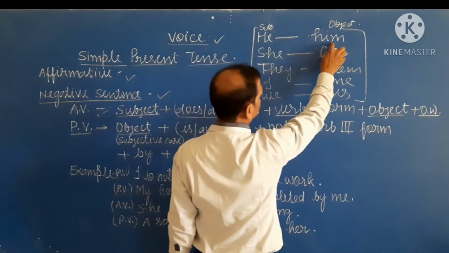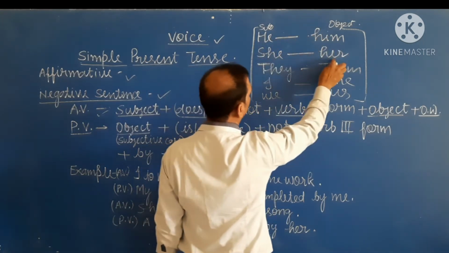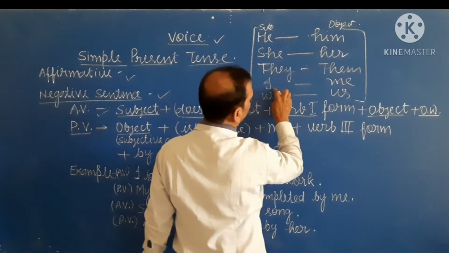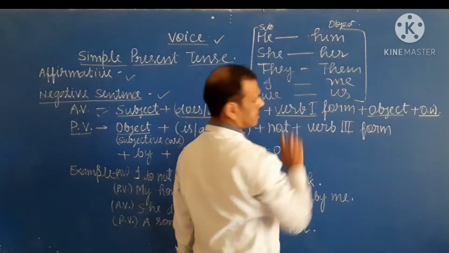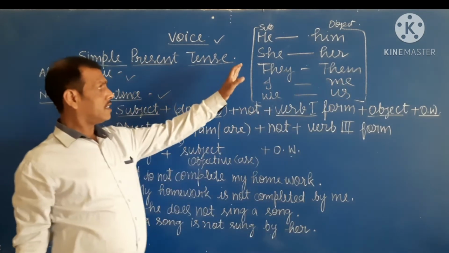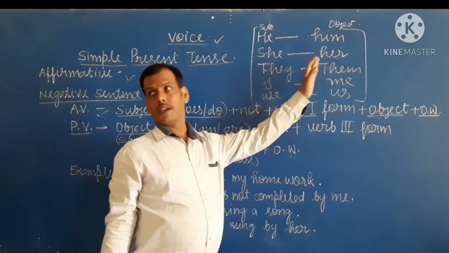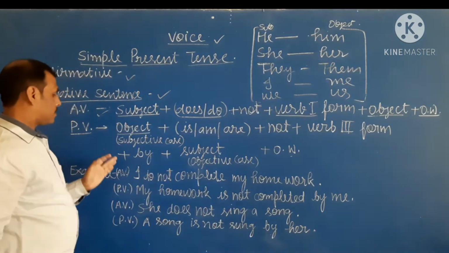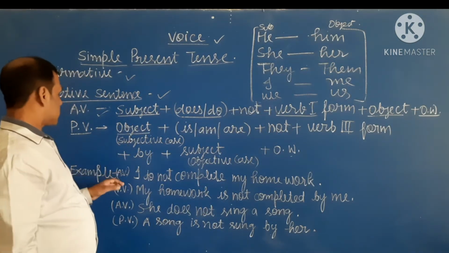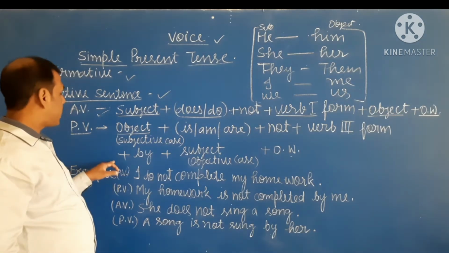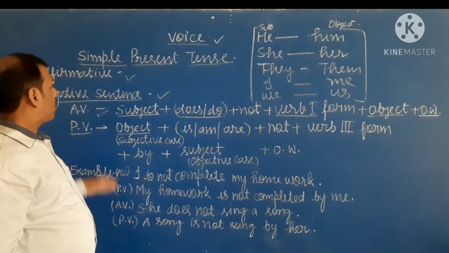He's objective case is him, she's is her, they's is them, I's is me, we's is us. Here are some examples that describe these rules.